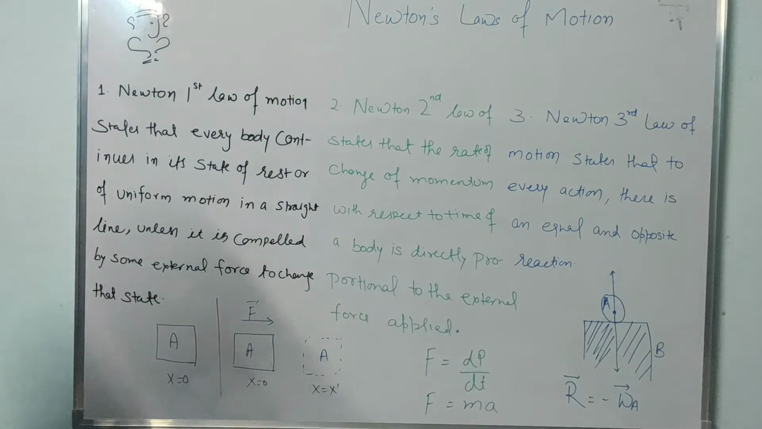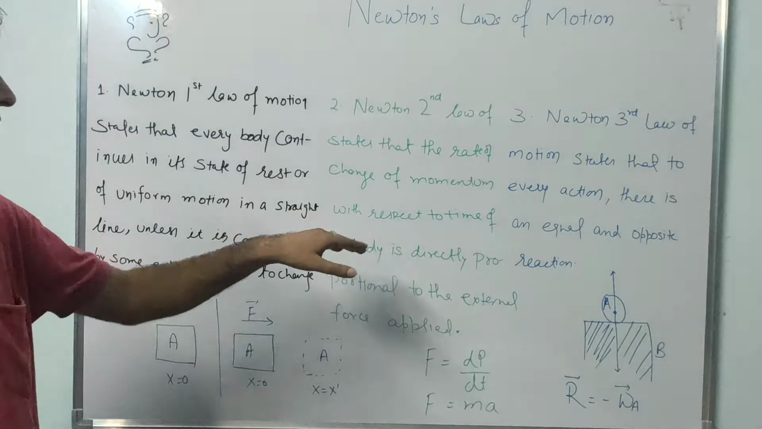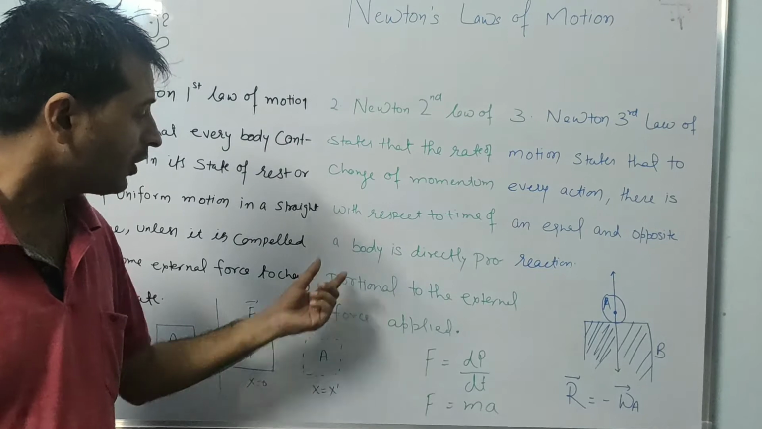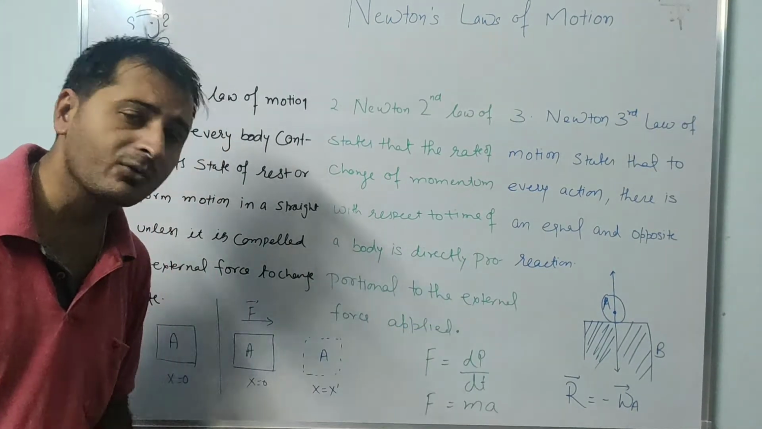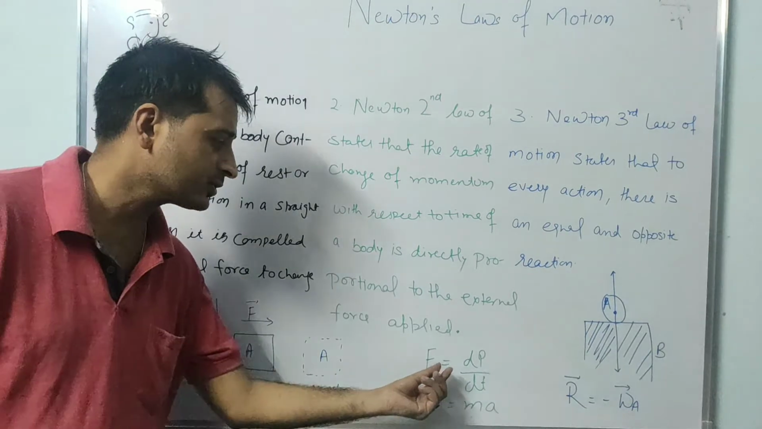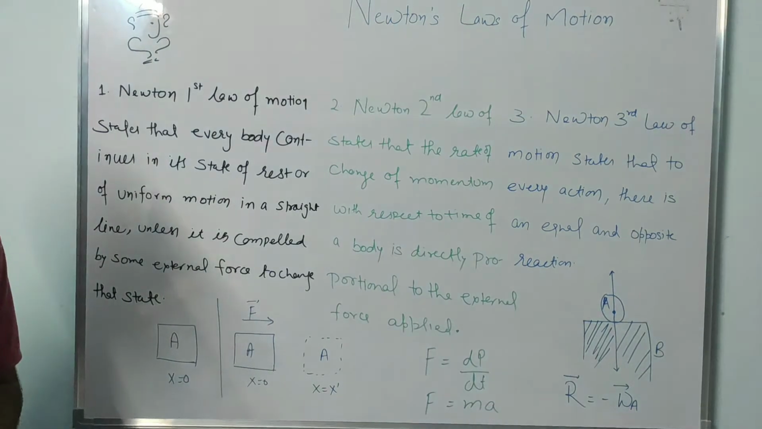Come to the second law. Newton's second law of motion states that the rate of change of momentum with respect to time of a body is directly proportional to the external force applied. Means F equals dp upon dt, which equals ma.